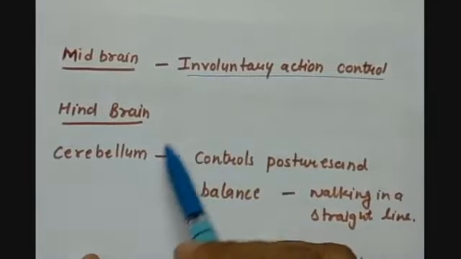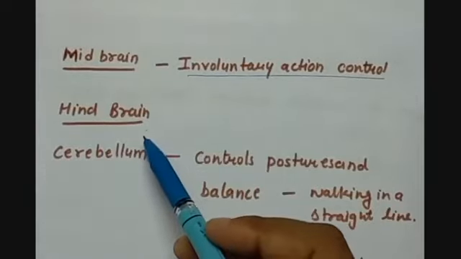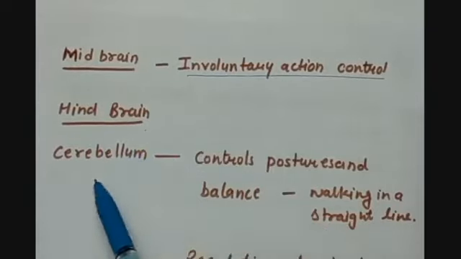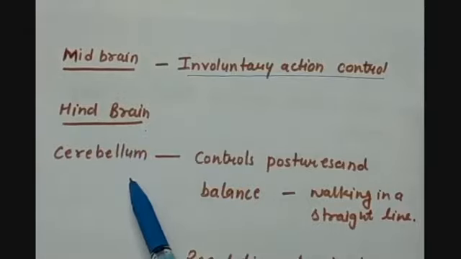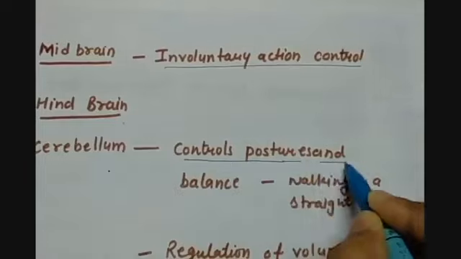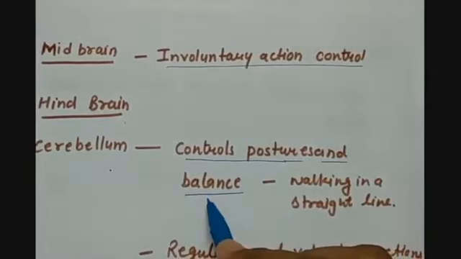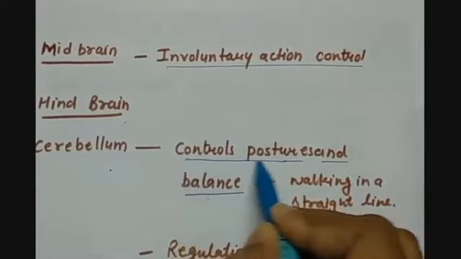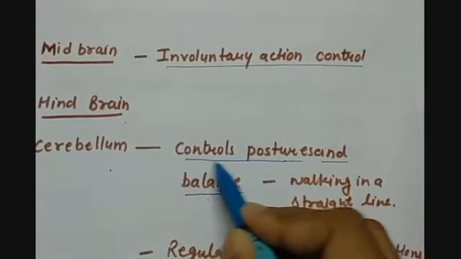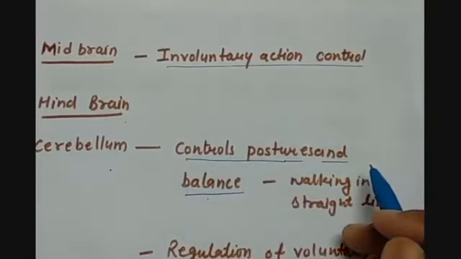Then the functions of the hindbrain depend upon which part is performing that function. So first is the cerebellum. Cerebellum controls our posture and maintains balance, because of which we are able to draw a straight line, to write in a particular manner, and to walk on a straight line.